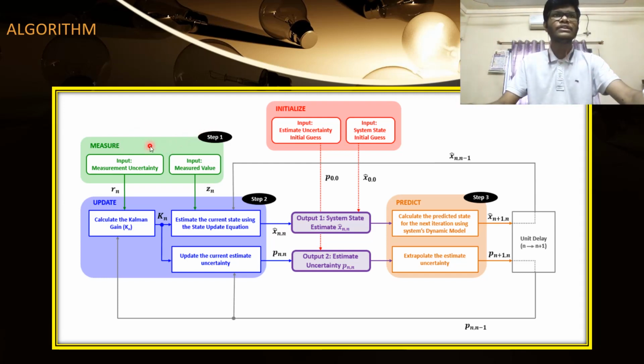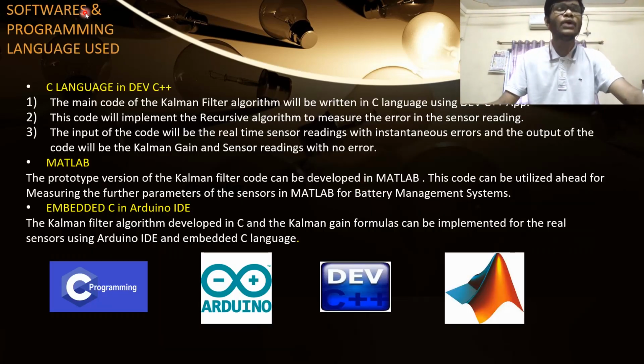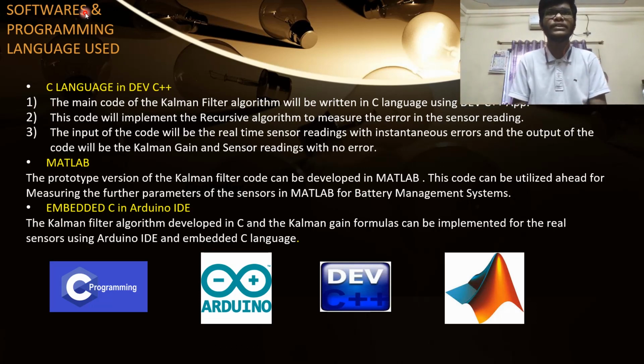So step number 1 is measuring the uncertainty, step number 2 is updating the error by an iterative process, step number 3 is prediction, and in between we make use of a for loop in which various iterations will be calculated. So like how we will be writing the code in C language. Basically we will make use of various for loops for various iterations, and we'll make use of arrays for storing the sensor values. Those arrays will be multi-dimensional as well as single dimensional.